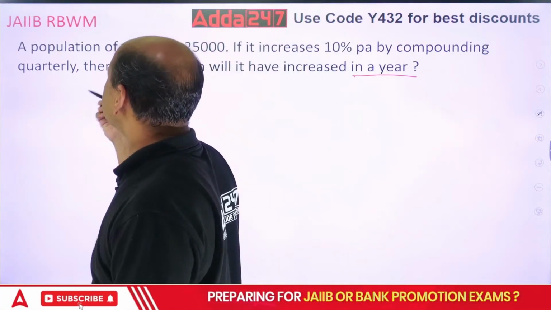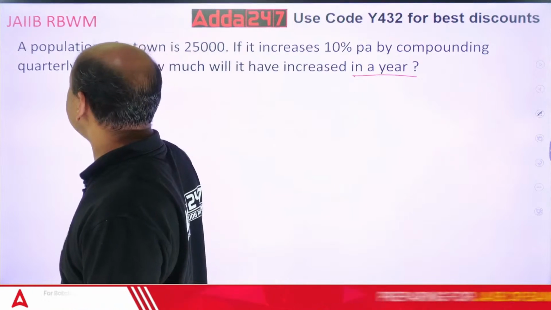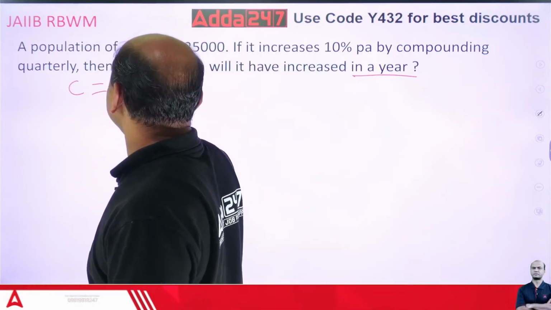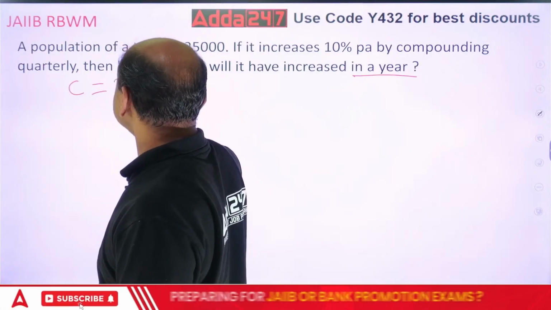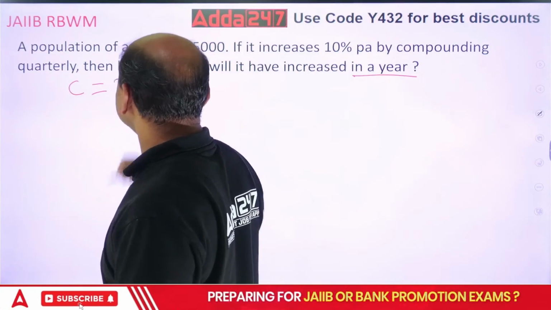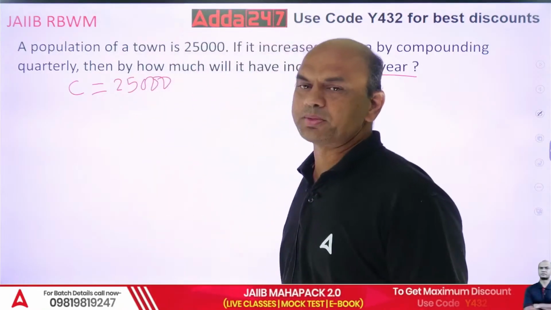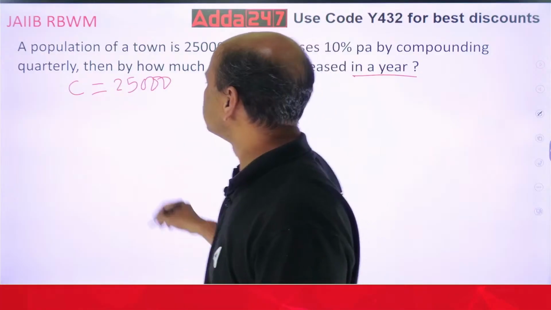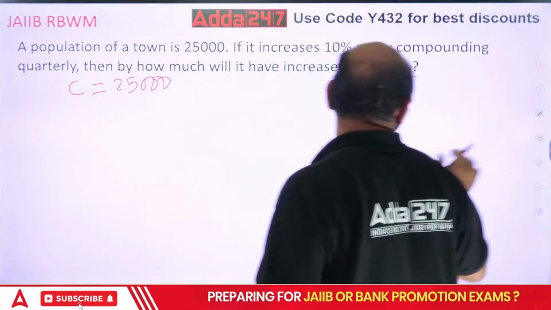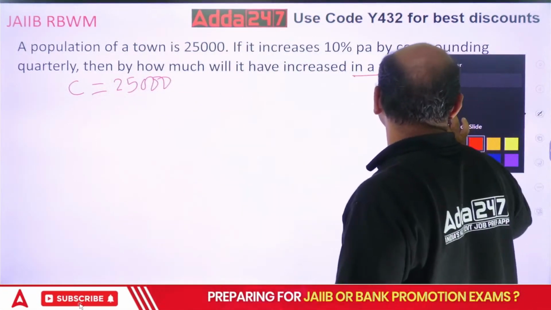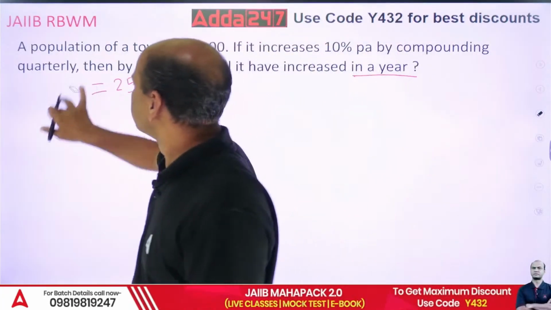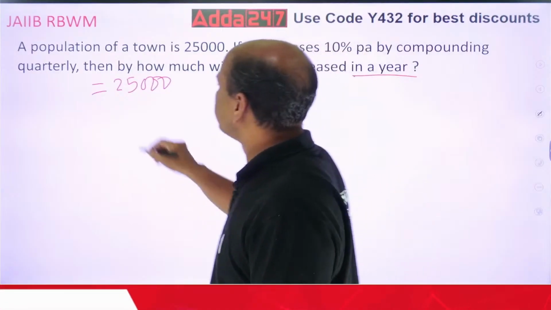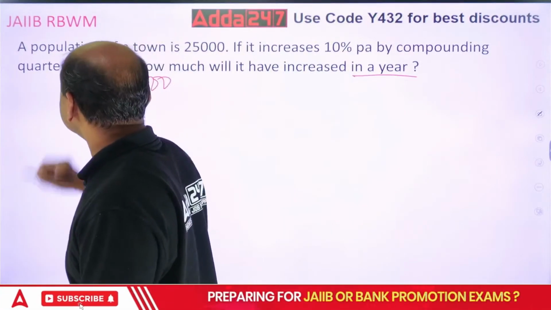So let's write this P. P is present population. So P equals 25,000.